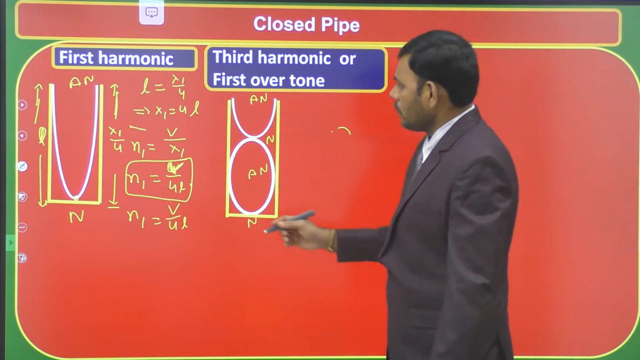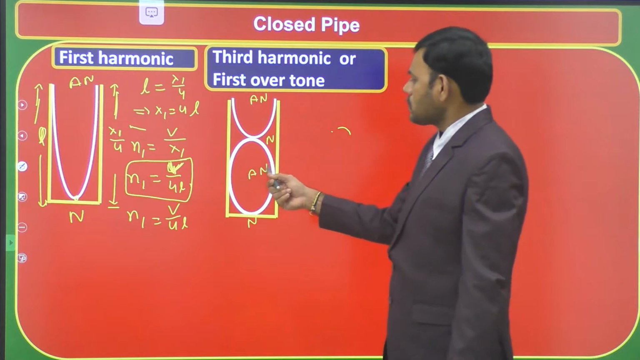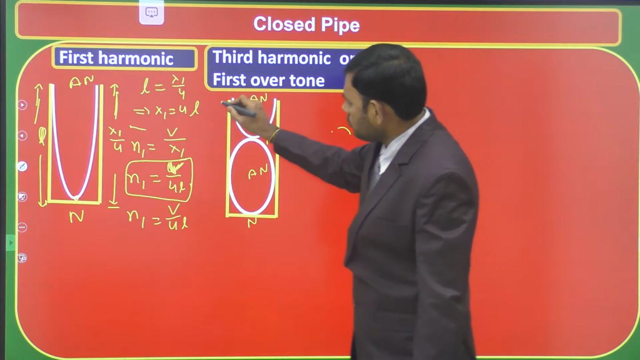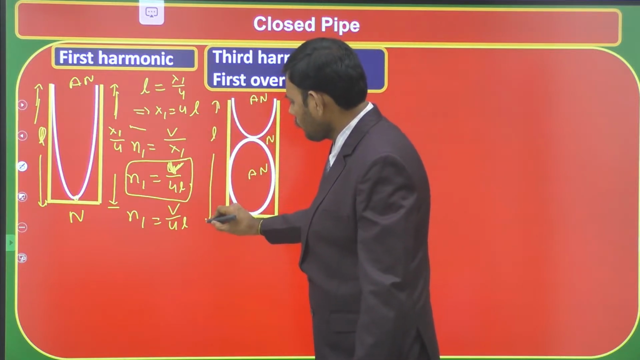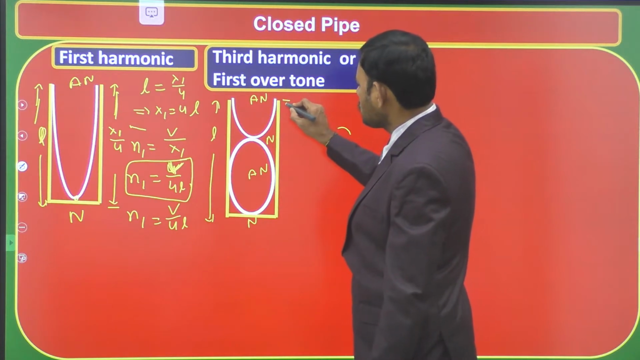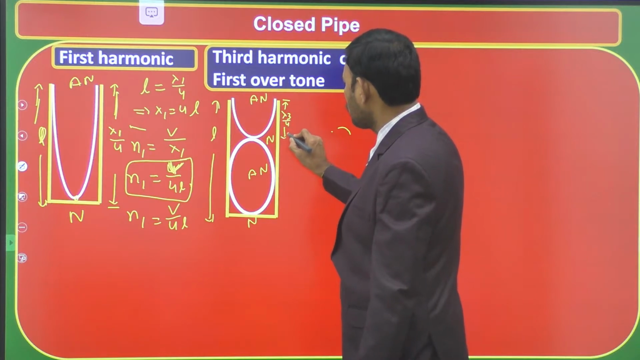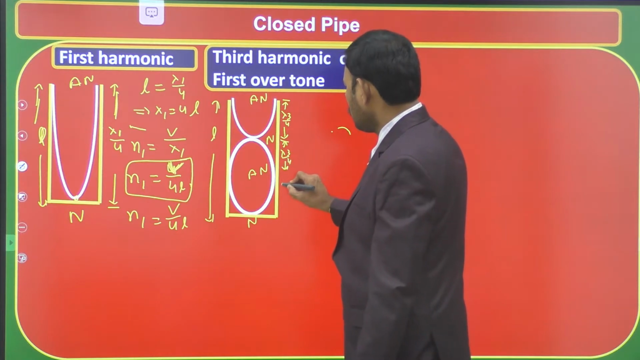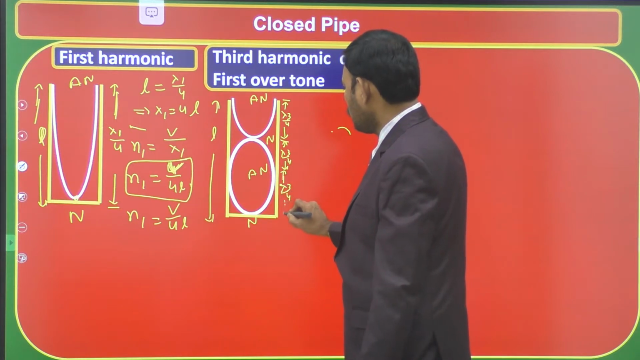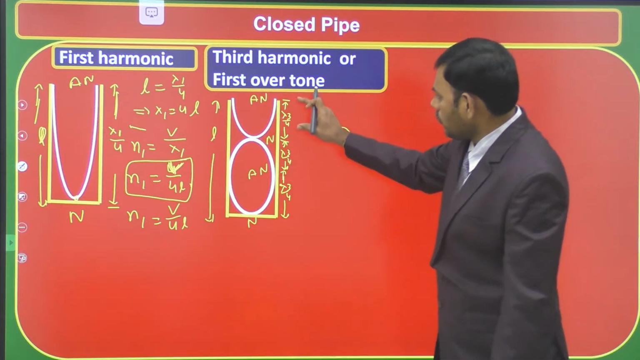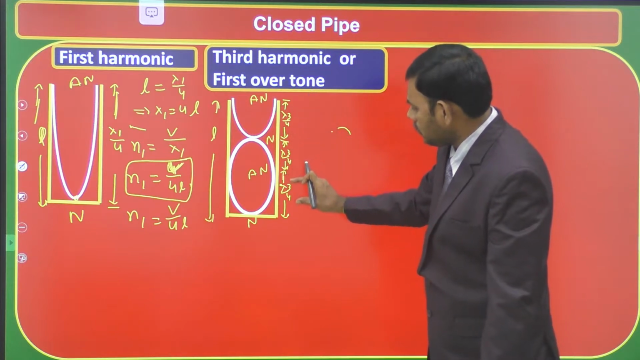In third harmonic, one loop is added in stationary wave pattern. So this is antinode, node, antinode and node. Length of the tube is L, and the distance between successive antinode and node is lambda 3 by 4. Between this pair of node and antinode, this is one more lambda 3 by 4. This is a third pair of antinode and node, also lambda 3 by 4. So we have 3 values of lambda 3 by 4.